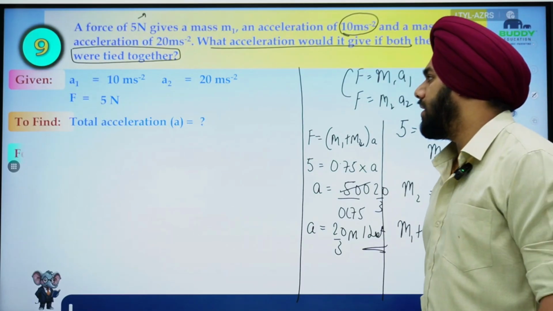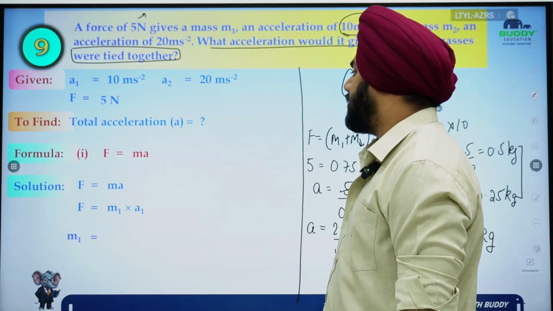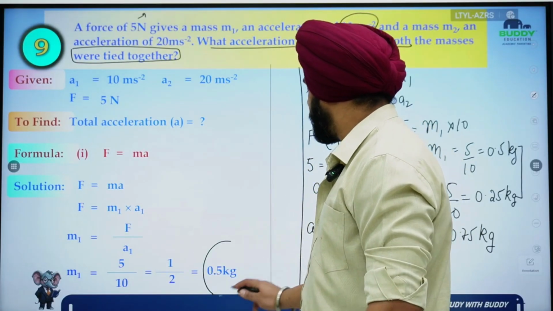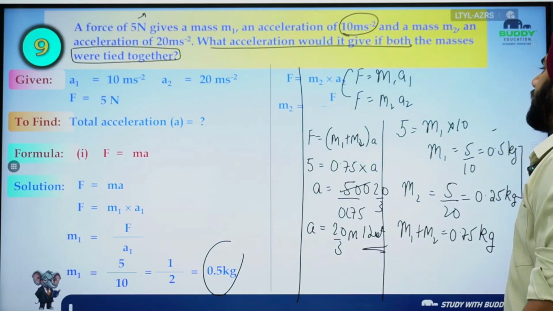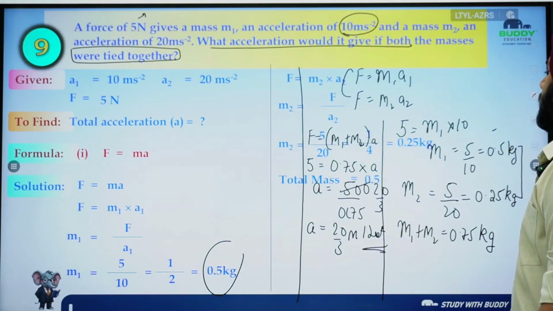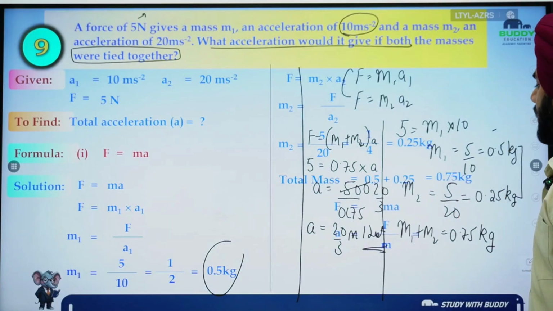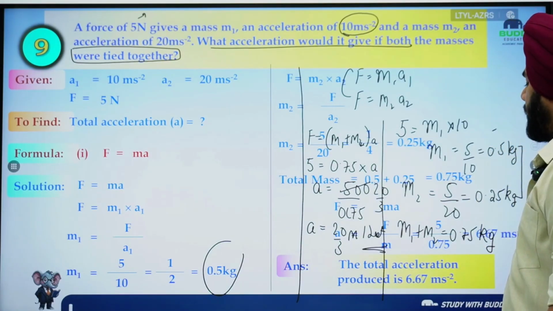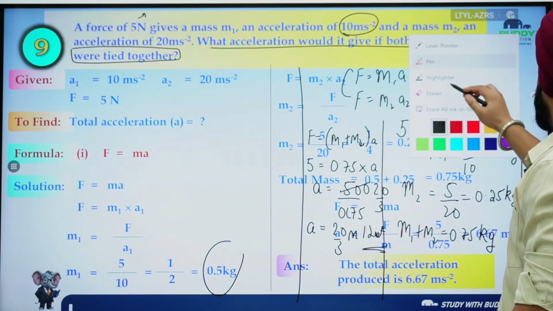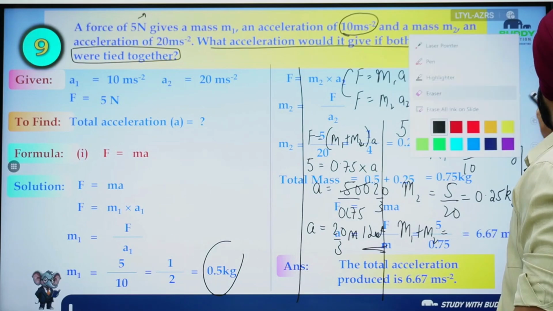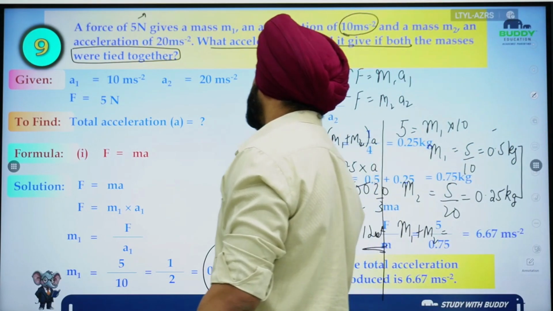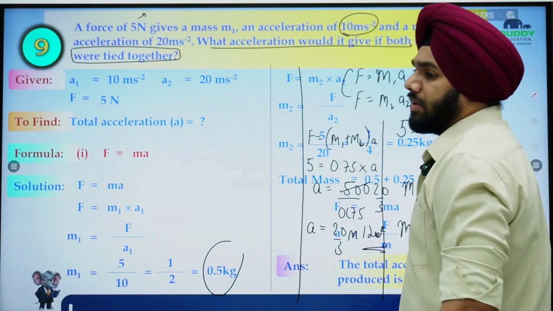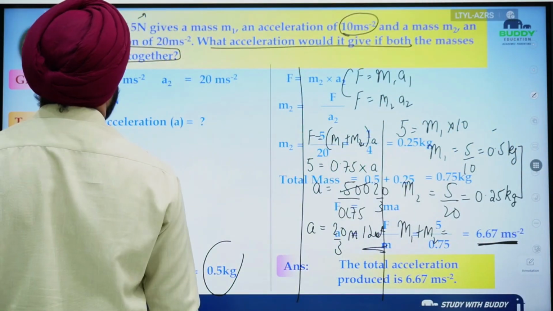Let's just see. So acceleration is 10 meter per second square, force is 5 Newton, total acceleration m1a1. Then we found out the first mass, right? 1 by 2 or 0.5 kg. This is what we have already done. For the second one we got 0.25 kg, total mass is 0.75. Then we applied and eventually we got the answer, that is 5 upon 0.75, 20 by 3, which is anyways 6.67 meter per second square. Okay, got my point? So if the two blocks move together, the acceleration will be 6.67 meter per second square.